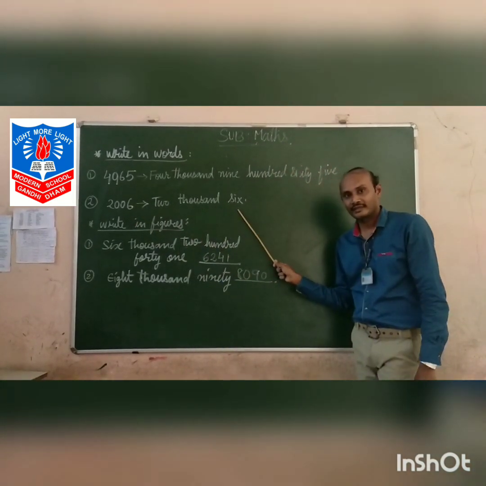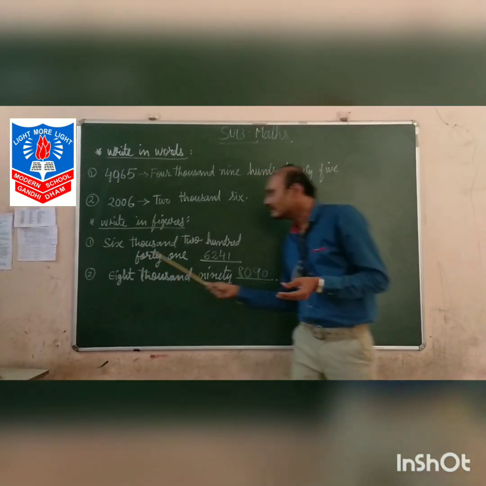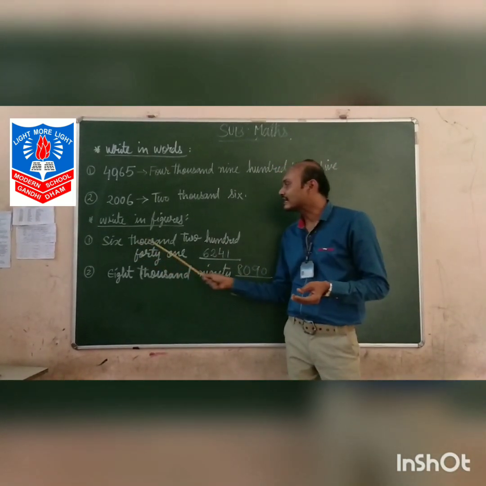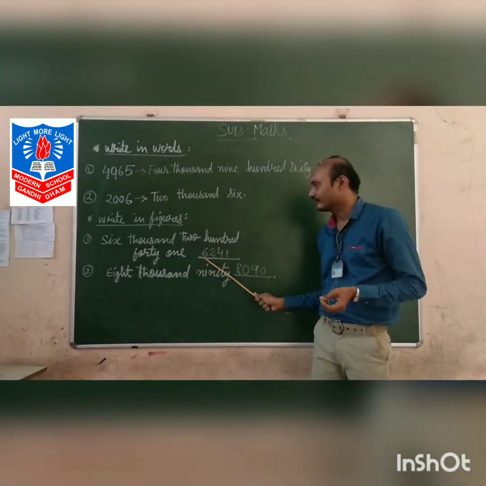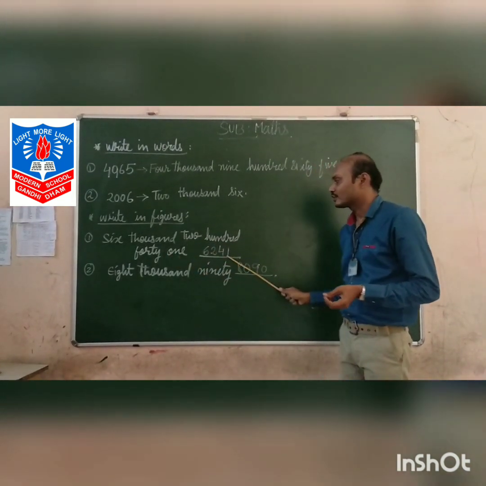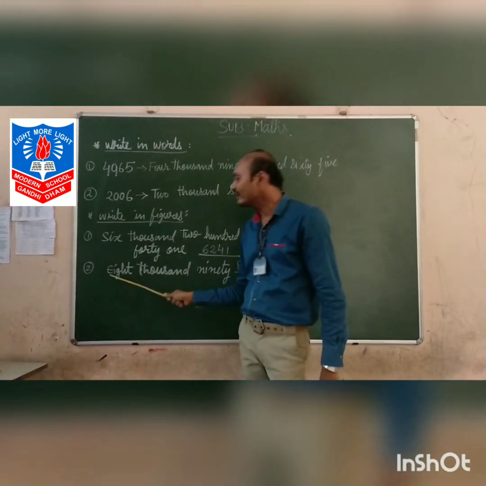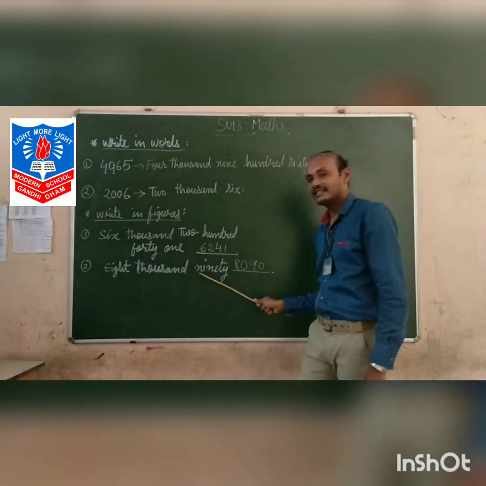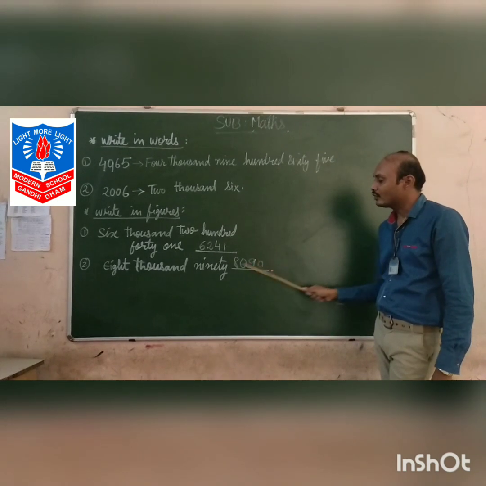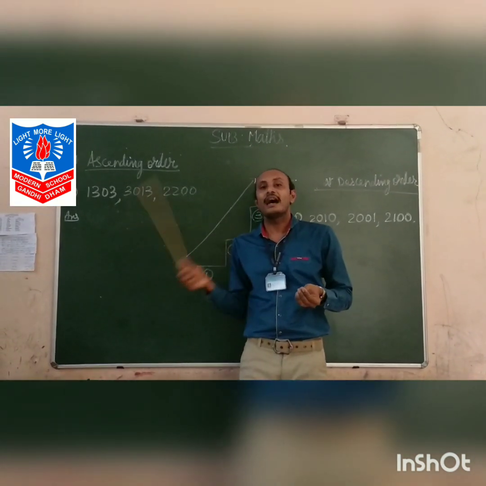Now the next topic is writing in figures. By reading the given words, we can find out the number. So 6241. Now coming to the second one, 8090 is written as 8090.